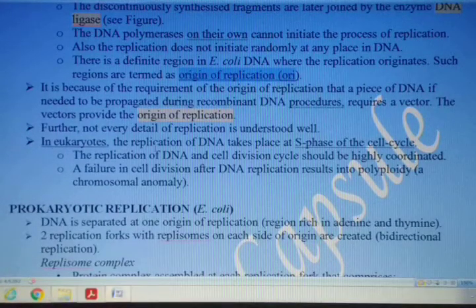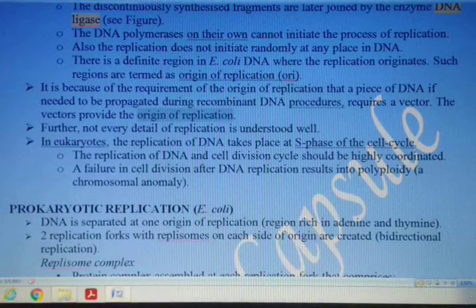so that we can get some product which is produced by the bacterial cell. At that time we will be discussing what a vector is and what the requirement of a vector is. And for those plasmids which are used as a vector, the main criterion or condition that it should possess is this origin of replication. Unless this origin of replication is present, it cannot carry out the DNA synthesis and it will not be of any use to us.